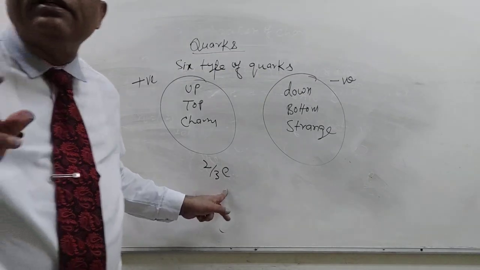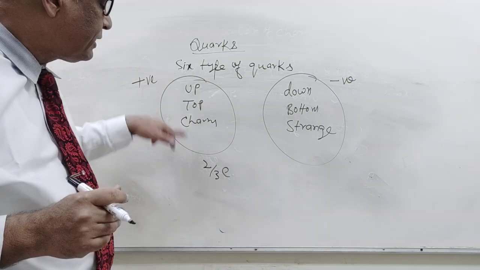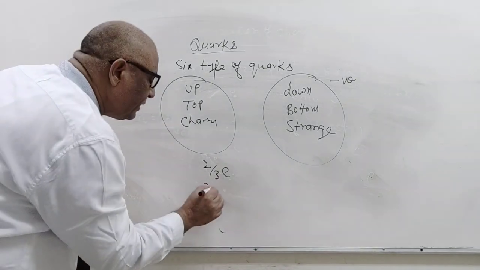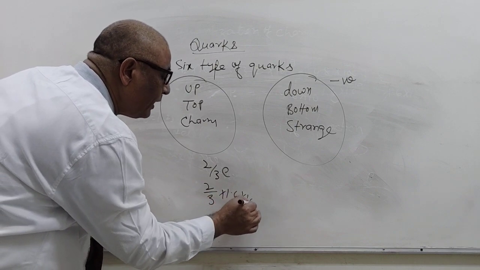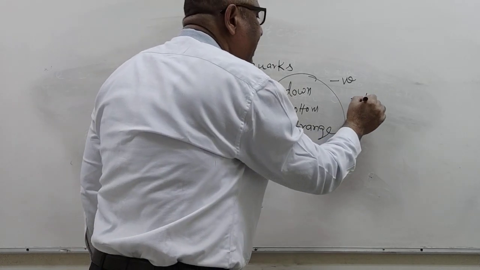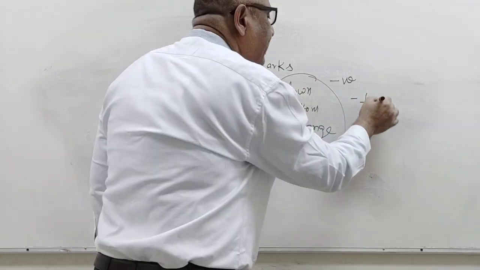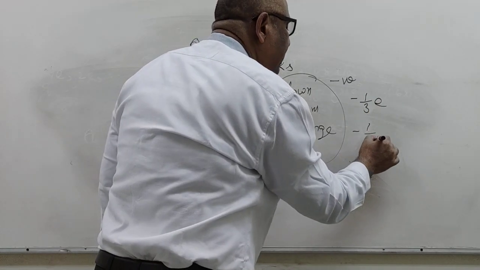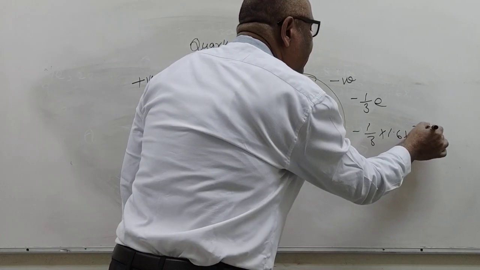If e is the charge of the electron, then the charge on up, top and charm quark is 2/3 into 1.6 into 10 to the power minus 19 coulomb, and on down, bottom and strange quark it is minus 1/3 into 1.6 into 10 to the power minus 19 coulomb.